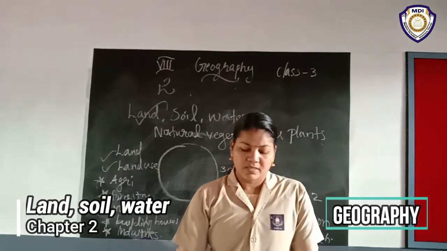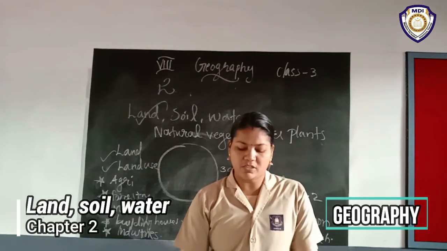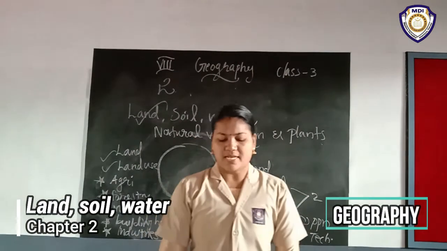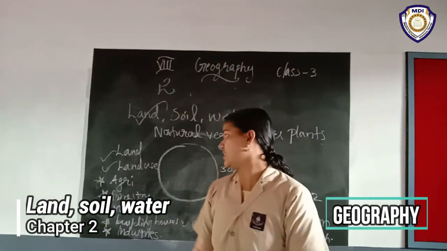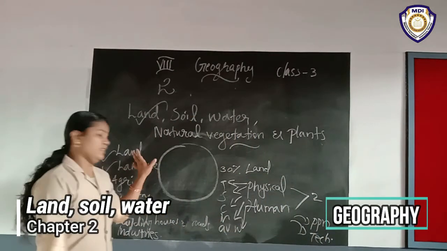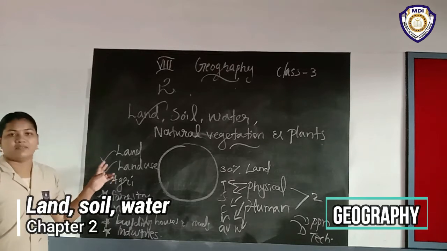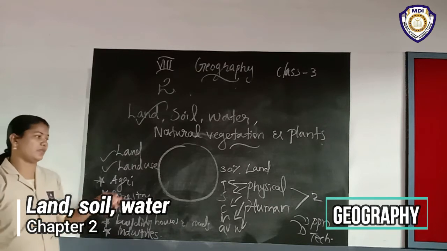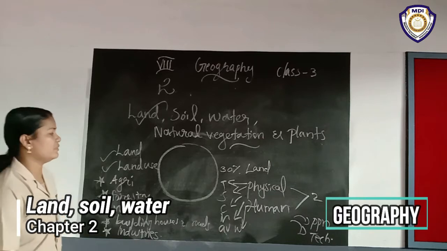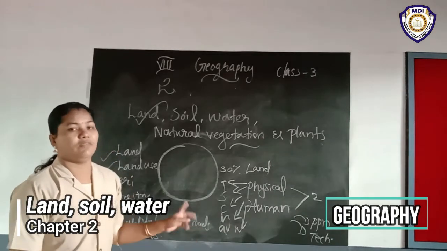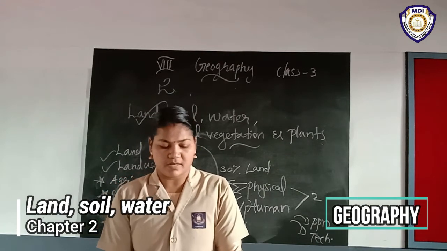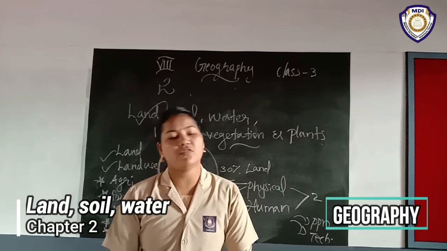Then land can also be classified on the basis of ownership. Listen, land can also be classified on the basis of ownership. So firstly we discuss land, what it is. Then what are the uses of land? Then what are the factors affecting land use? Here is the determination of land use. Then we want to discuss the classification of land. Land can also be classified on the basis of ownership.